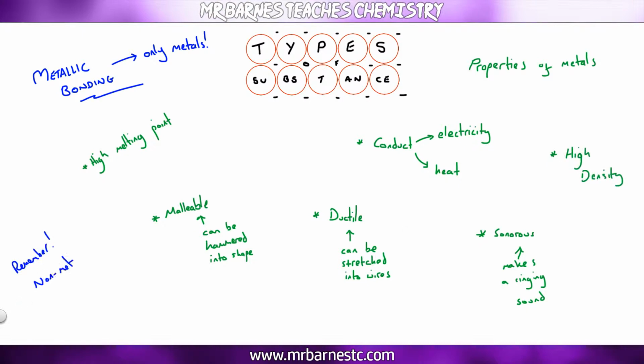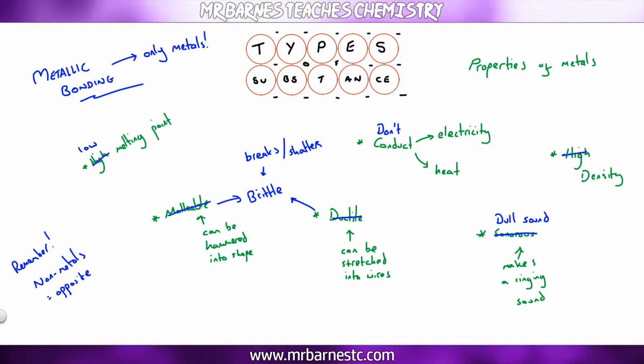Remember, non-metals are the opposite to that. So they don't have a high melting point, it's low. They're not malleable or ductile, they're brittle, which means they break easily. They don't conduct electricity or heat. They're not sonorous, they make a dull sound, and they have low density.